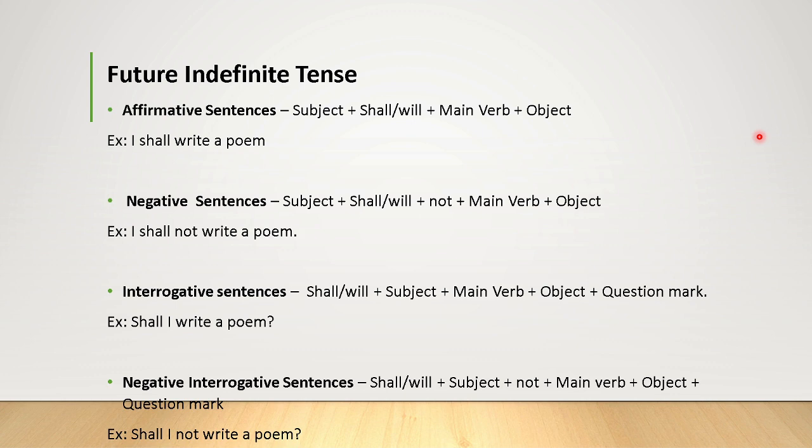Negative interrogative sentences, we add only the not form, the remaining are the same: shall or will plus subject plus not plus main verb plus object and the question mark. Shall I not write a poem? Shall is a future helping verb, I is the subject, not is the negative form, write is the main verb, a poem is the object and the question mark.